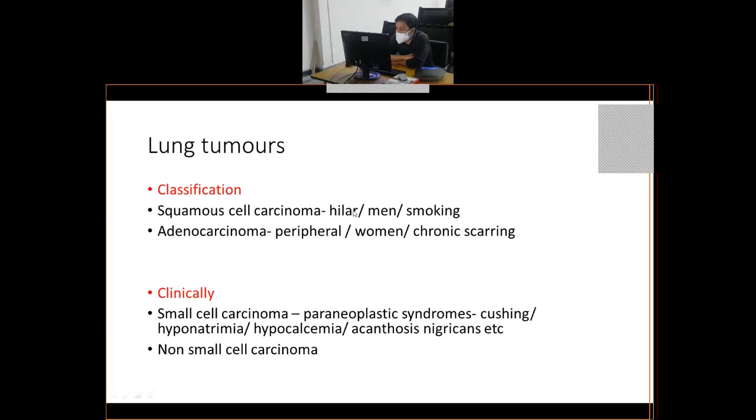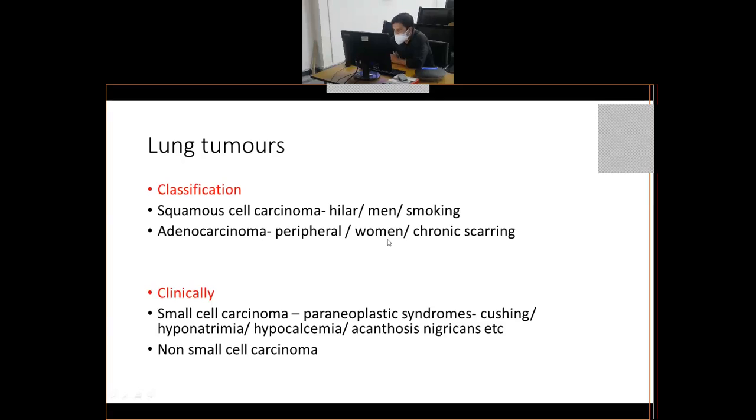Whereas a tumor, if you do an X-ray and you see a mass arising in the periphery of the lung, it is a peripheral tumor, an adenocarcinoma. Usually the squamous cell carcinomas are common in men, whereas adenocarcinomas are common in women. So that is another important difference.